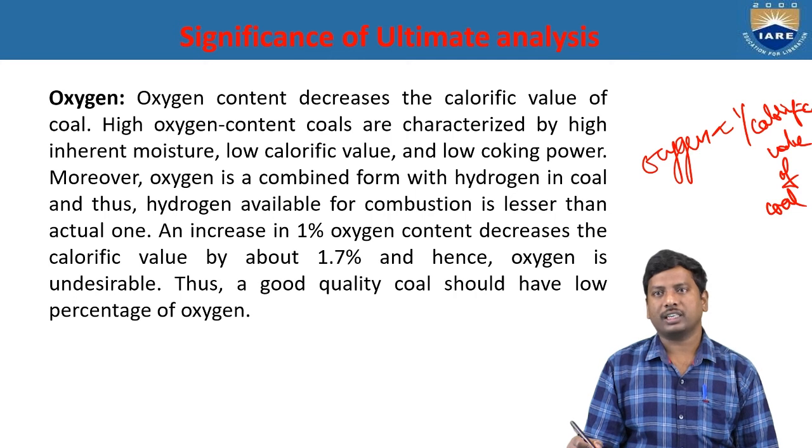Moreover, oxygen is in combined form with hydrogen in coal, and thus hydrogen available for combustion is lesser than the actual one. That means an increase of 1% in the oxygen content decreases the calorific value by about 1.7%, and hence oxygen is undesirable. Thus, a good quality of the coal should have a lower percentage of the oxygen. That means quality of the coal is inversely proportional to percentage of the oxygen. Okay, so this is about the significance of the ultimate analysis, which contains carbon, hydrogen, nitrogen, sulfur, oxygen, and ash contents.